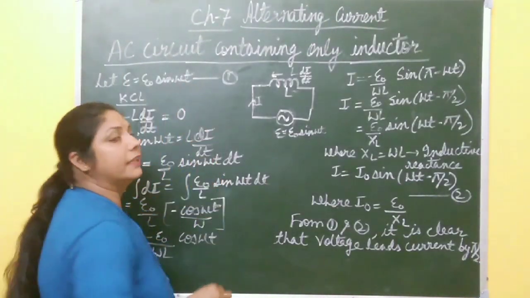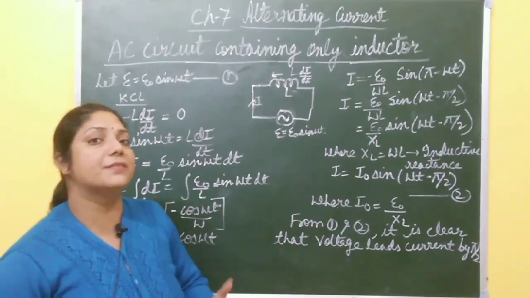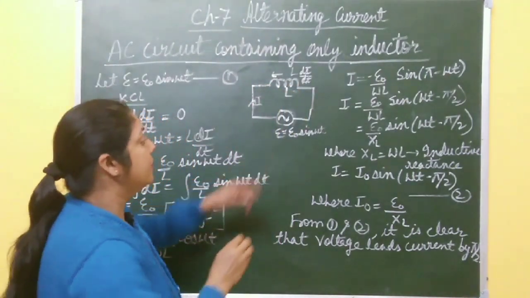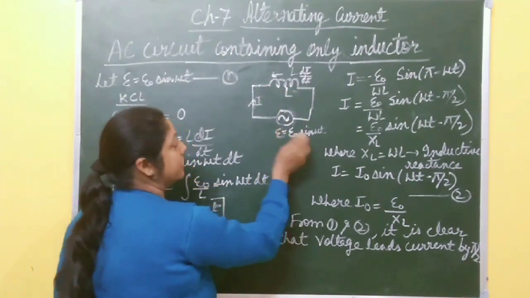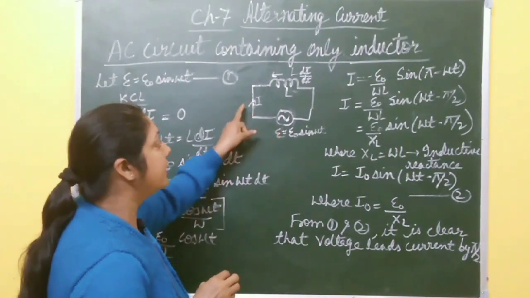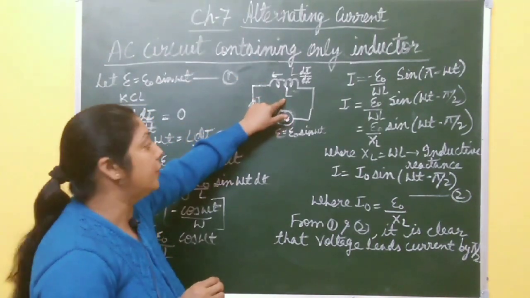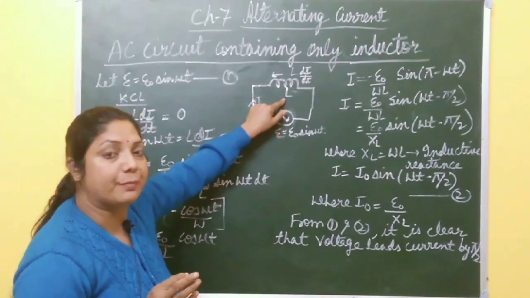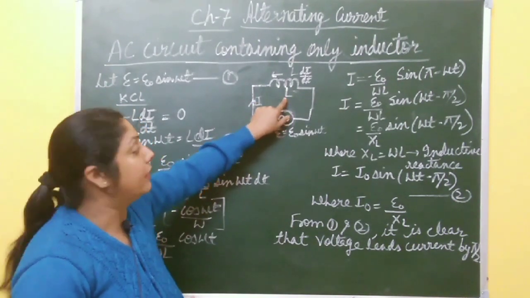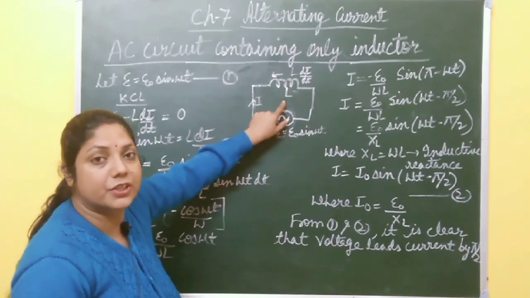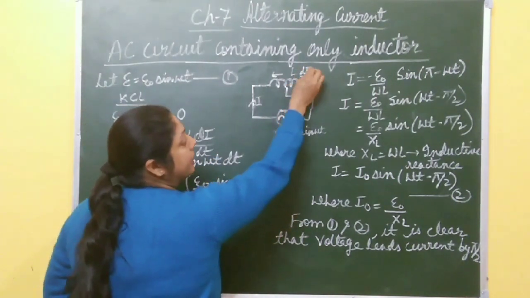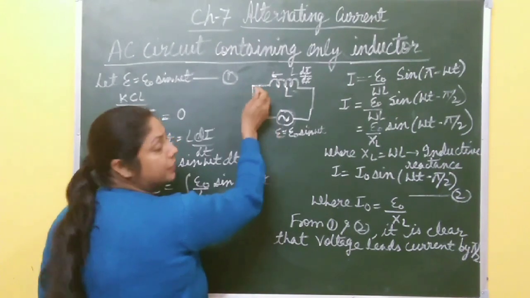Now next is AC circuit containing inductor only. What happens when alternating current passes through a circuit containing only inductor L? Let us suppose that E equal to E naught sin omega t is the applied alternating voltage, and due to this, alternating current flows through this inductor L. You had studied in the electromagnetic induction chapter that whenever a changing current flows through this inductor L, an induced EMF is produced, whose direction is opposite to the cause which produces it. So induced EMF is given by L di by dt, and its direction is opposite to this one, right?